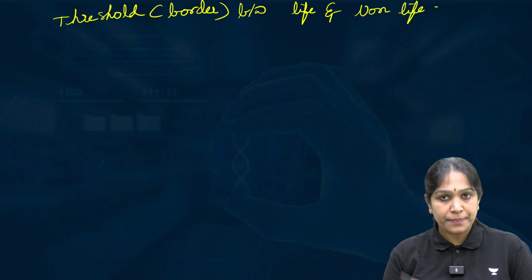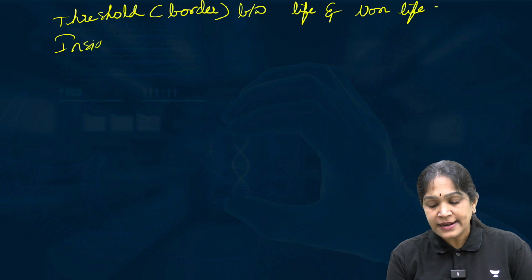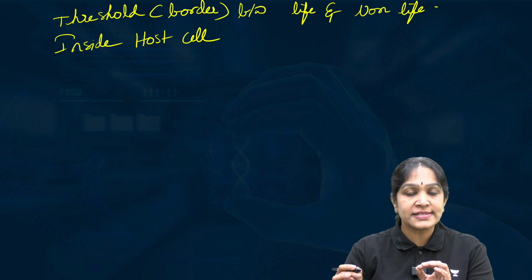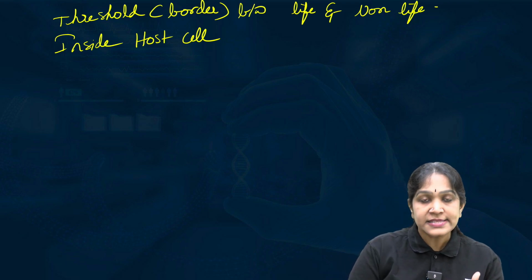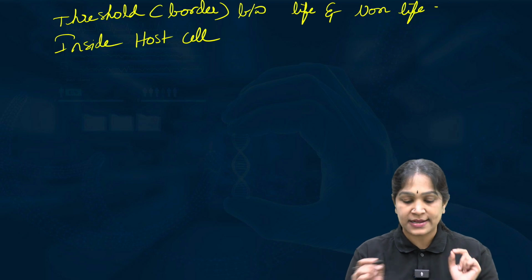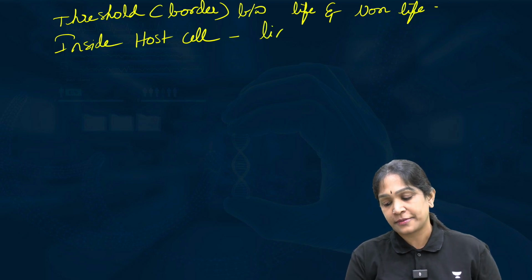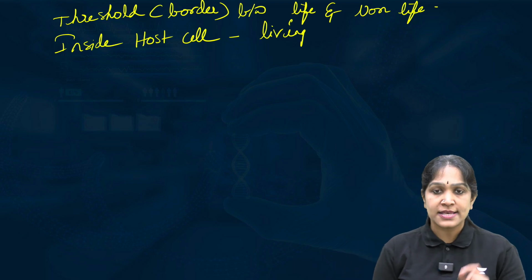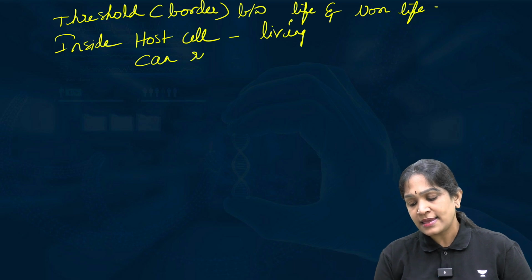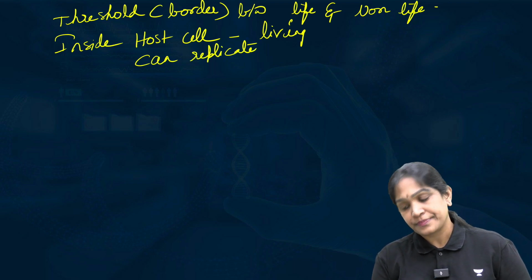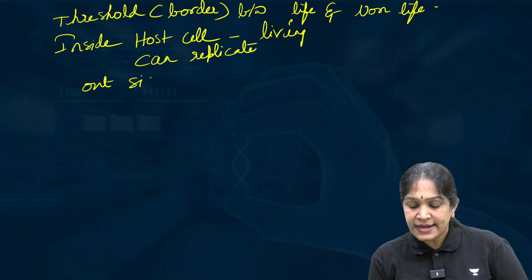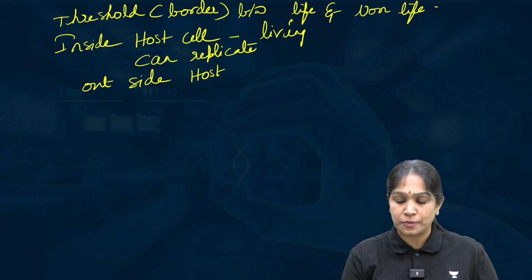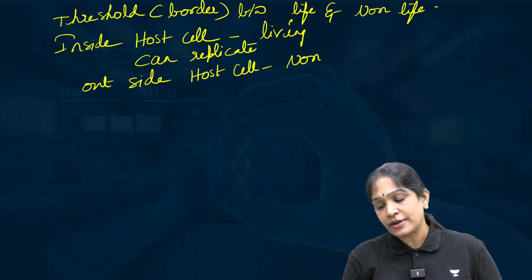Why like that? Because when they are inside the host cell, for example, if a polio virus infects a human being, then inside the human cell, that is called the host cell, inside the host cell, they are living. Fine. But how can we say that they are living? Because inside the host cell, they can replicate. And when they are outside the host cell, for example, when the polio virus is outside the human cell, they are non-living.